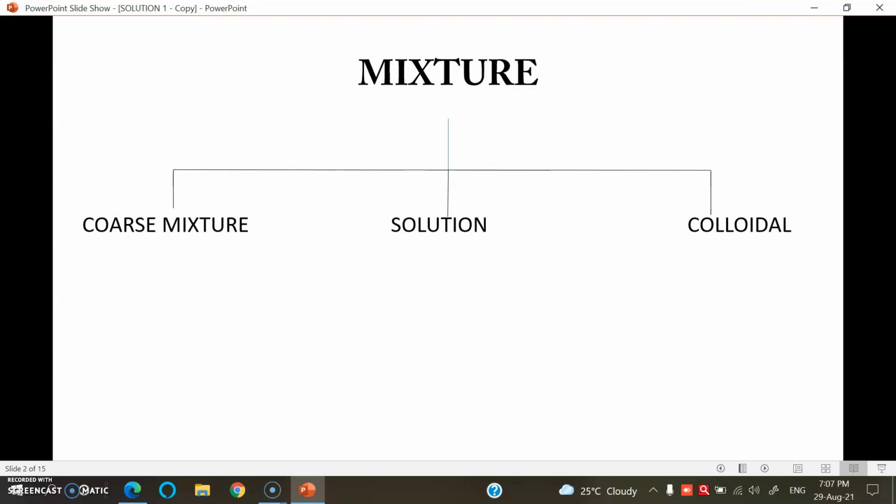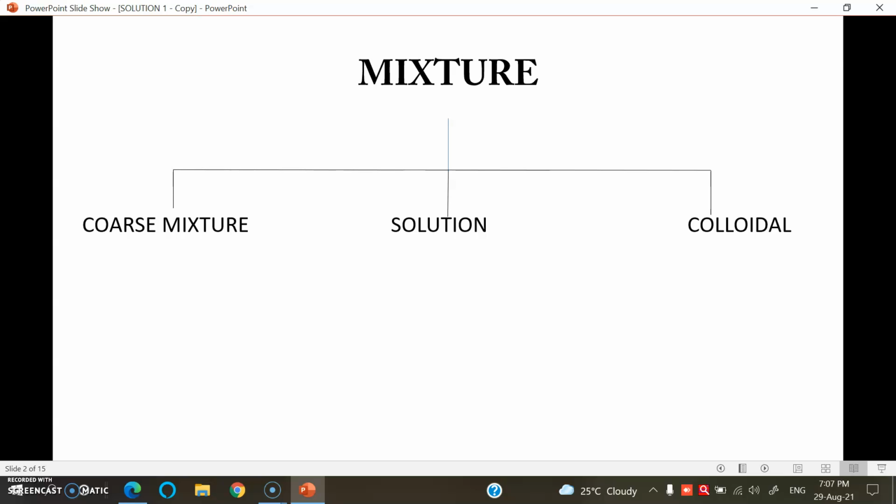A mixture consists of mainly two components, the dispersed phase and the dispersion medium, and depending upon the size of the dispersed phase, that specific class is formed, that is coarse mixture, colloidal and solution. In a coarse mixture, the size of the constituent component of the dispersed phase is in the range higher than 10⁻⁴ centimeter.